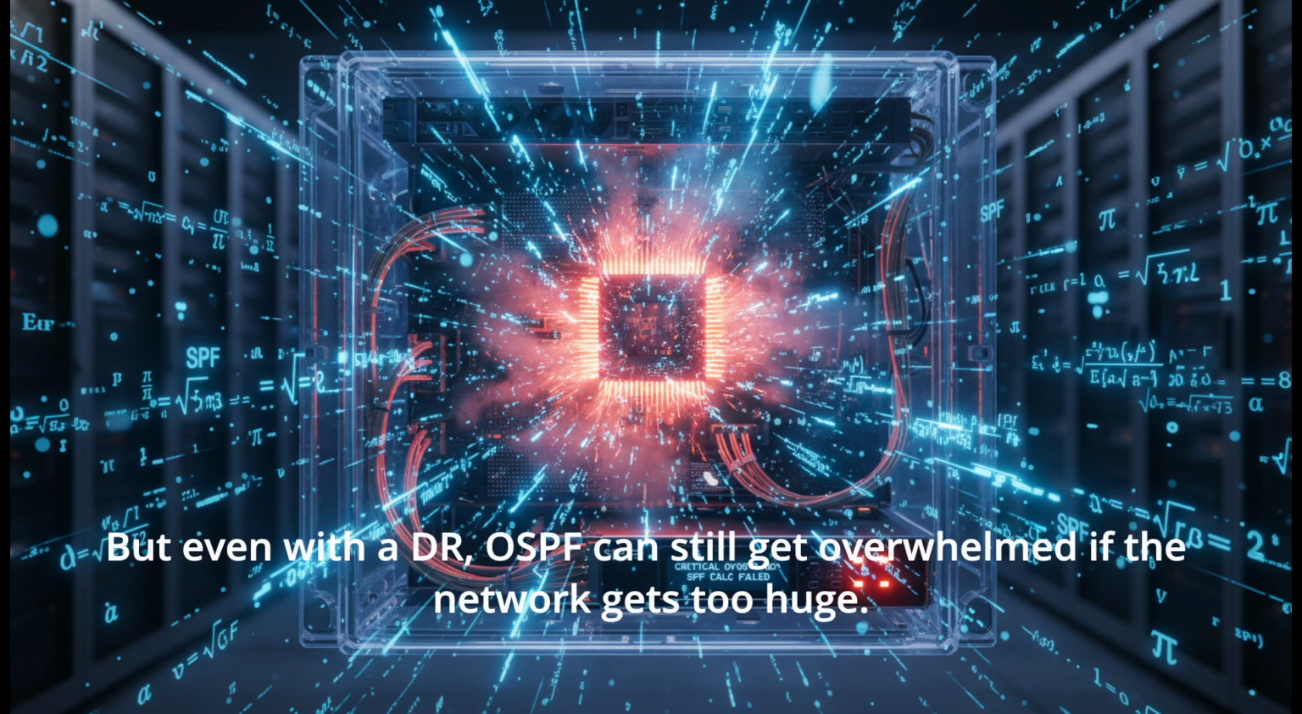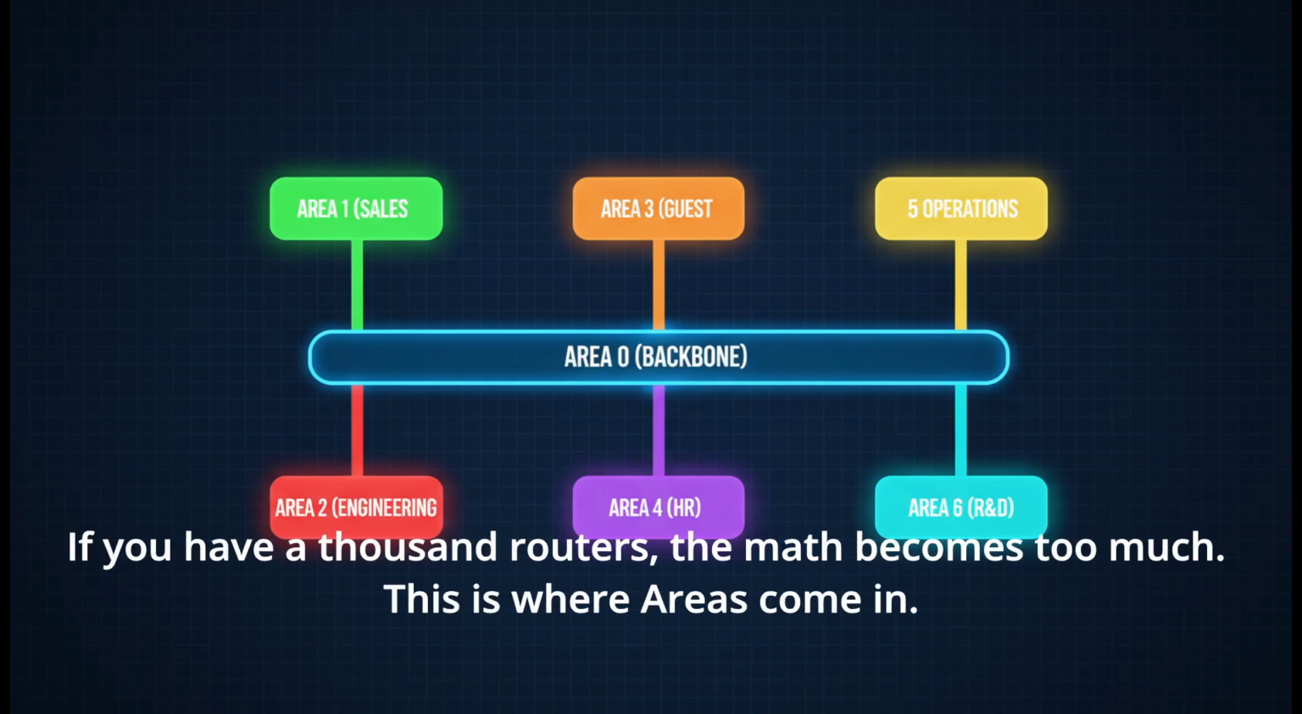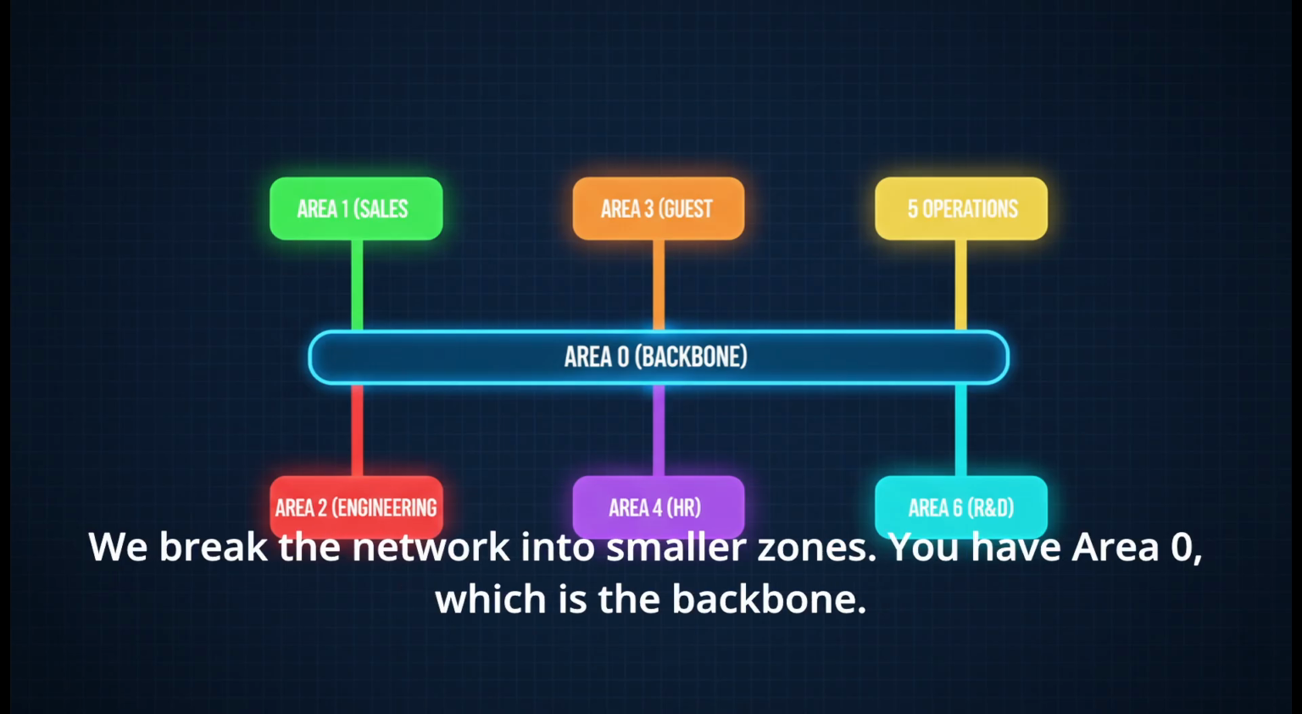But even with a DR, OSPF can still get overwhelmed if the network gets too huge. Remember, every router has to run that complex SPF math every time a link flaps. If you have 1,000 routers, the math becomes too much. This is where areas come in. We break the network into smaller zones.